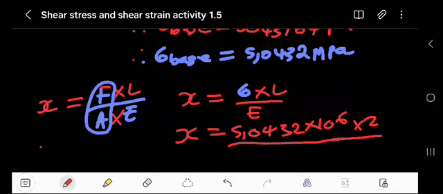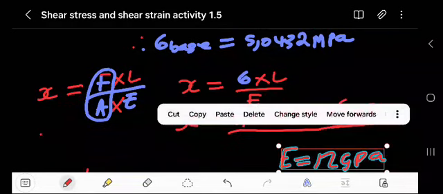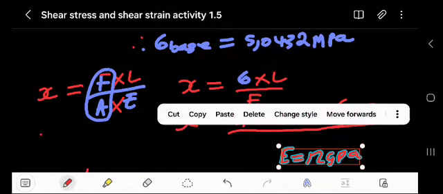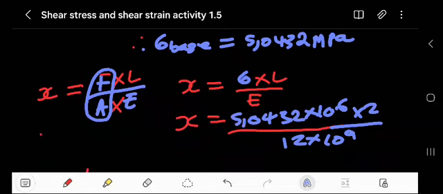There we had, what was that? 12 gigapascal, which is the same as 12 times 10 to the power of 9. Let me just try this.